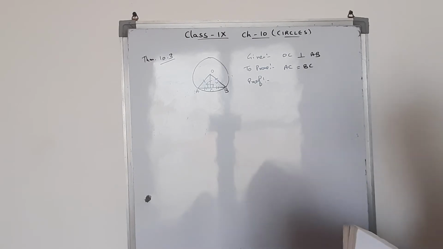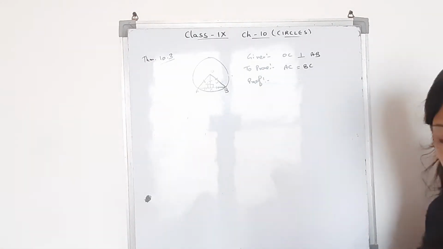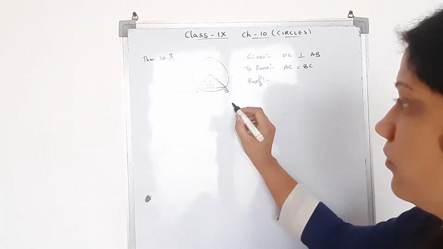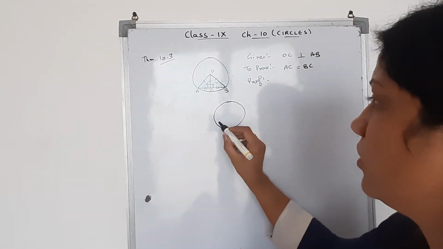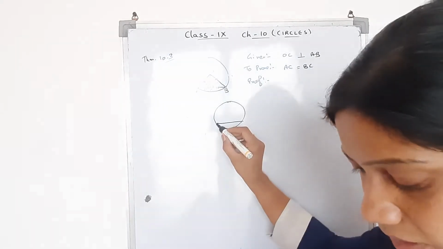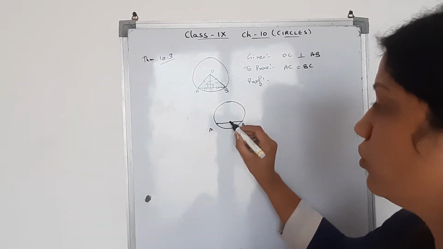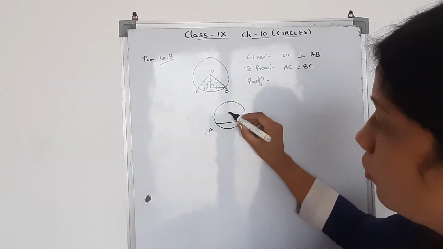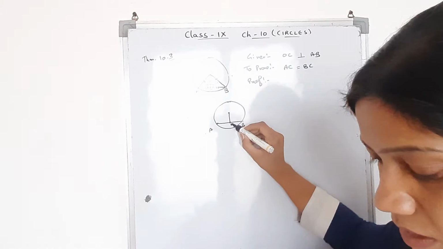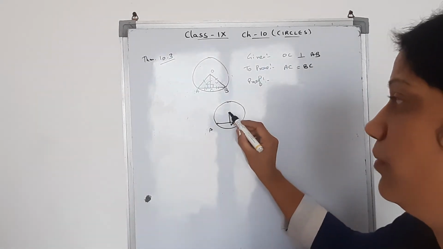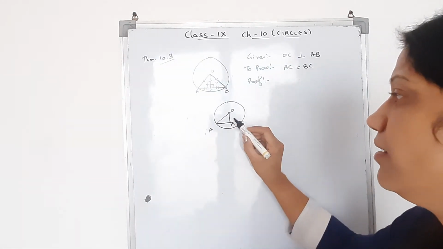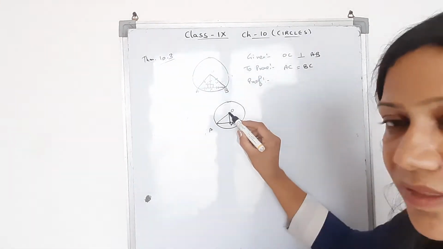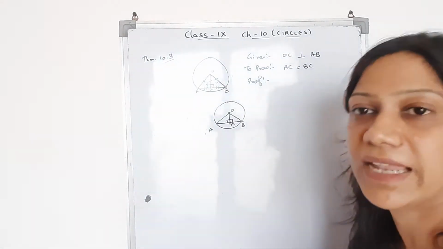Now theorem 10.4. Theorem 10.4 says, the converse of this theorem, the line drawn through the center of a circle to bisect a chord is perpendicular to the chord. This is the center, and he is saying if we join the midpoint with the center, then we need to prove that it will be 90 degrees.